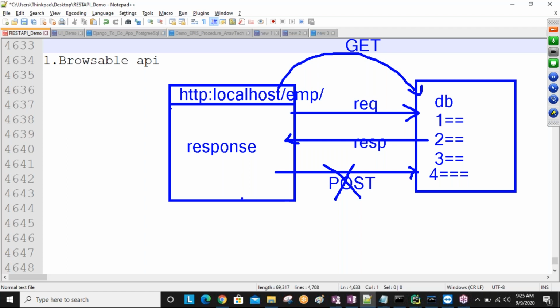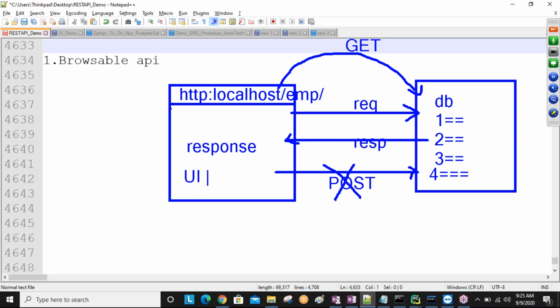From the browser we can only do the GET operation. The remaining three operations, POST, UPDATE and DELETE, cannot be performed from the browser by default. If you want to perform them, we need to develop UI technology related presentation.